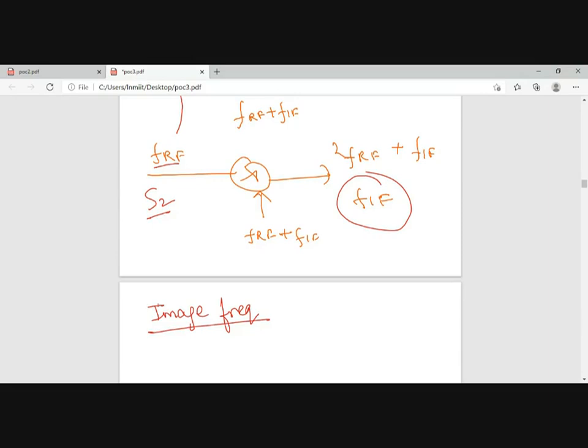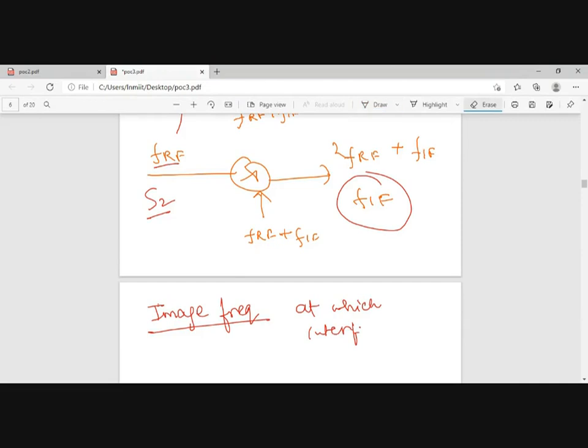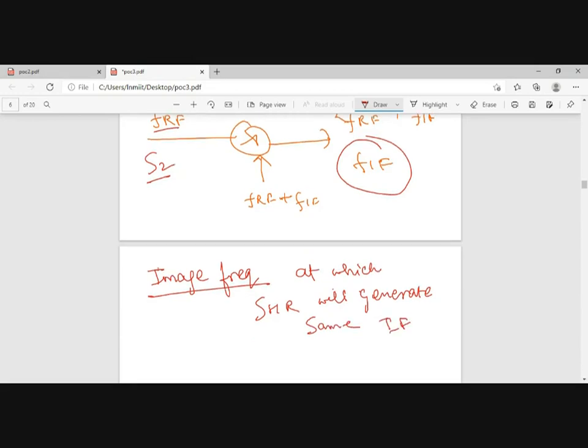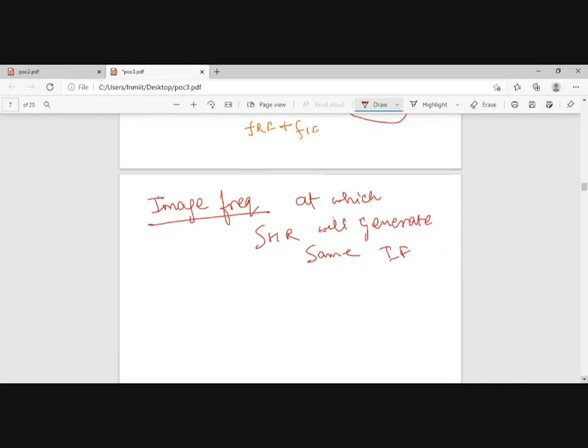Image frequencies are those frequencies at which the super heterodyne receiver will generate the same intermediate frequency. So it will be difficult for us to distinguish between the two stations.